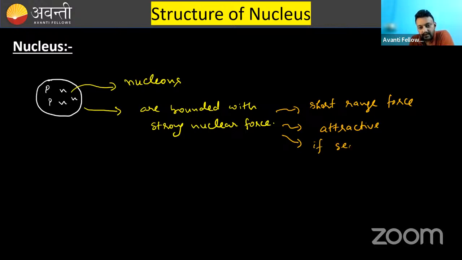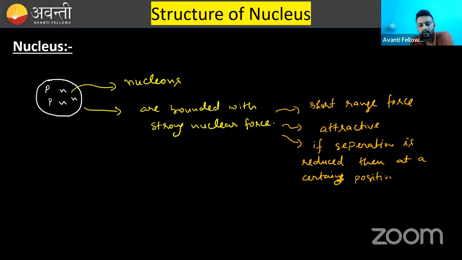One more thing that I can add here: if the separation is reduced, then at a certain position it becomes repulsive.